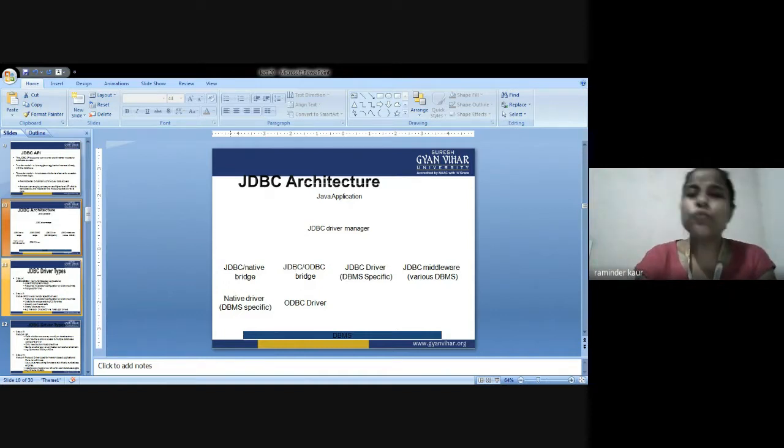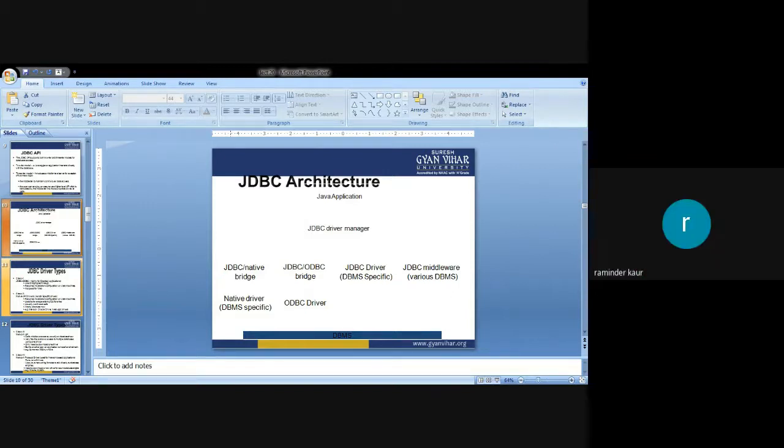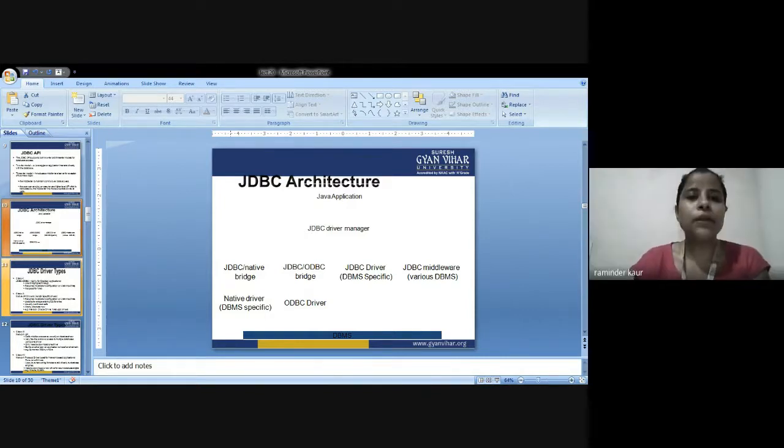The current version of JDBC is 4.3, a stable release since September 2017, based on the Open SQL call level interface, that is CLI. The java.sql package, obviously it is a package, can contain classes and interfaces for JDBC API.